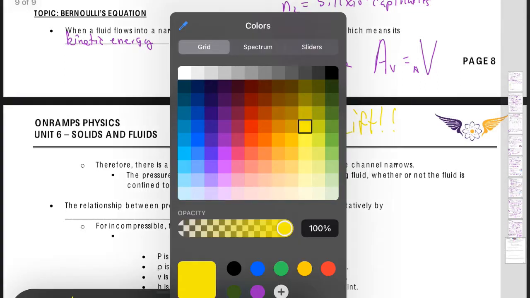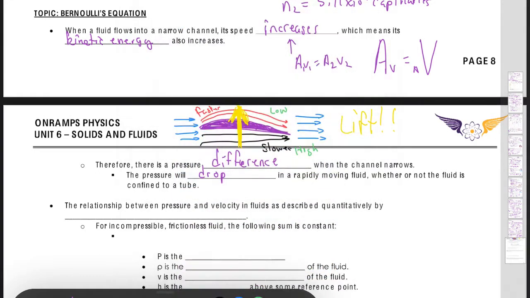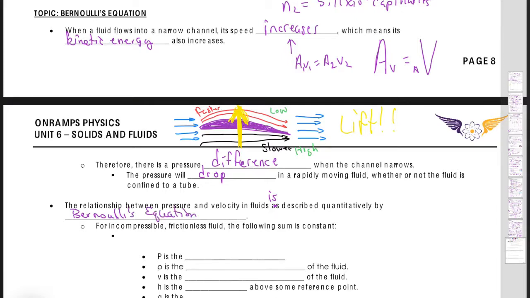And so that is the idea that we're talking about here. The relationship between pressure and velocity in fluids is described quantitatively by Bernoulli's equation. And this is one of the reasons why I really wish fluids and states of matter was taught more, right? Because this is a very practical way to think about this, right?